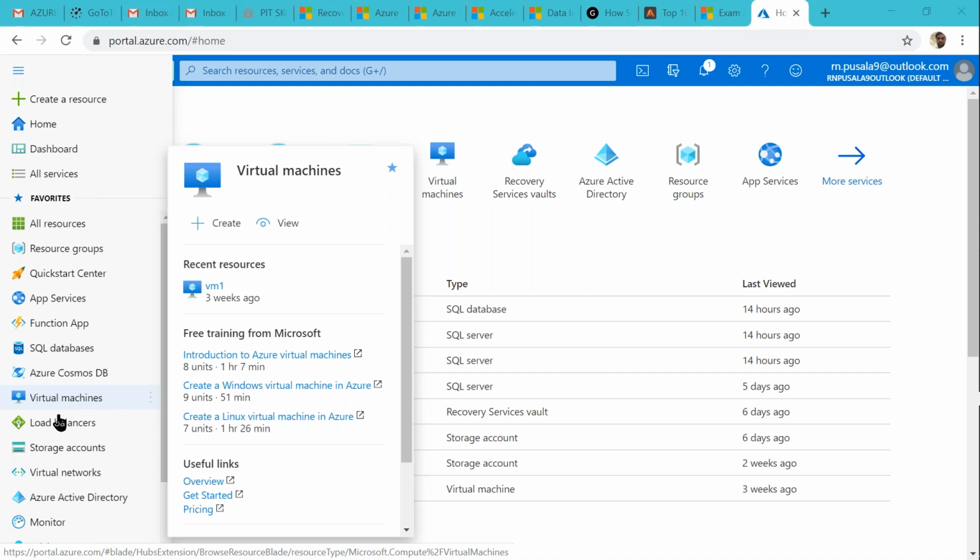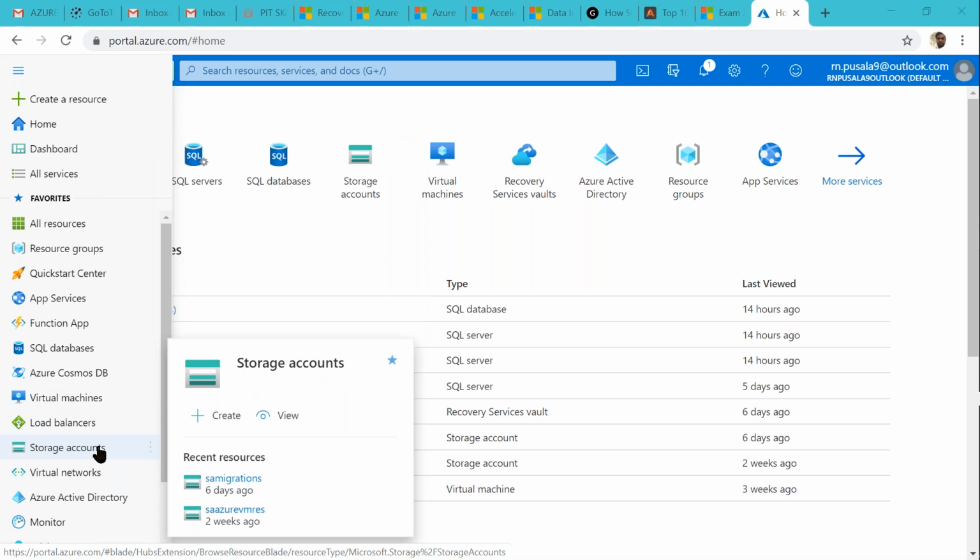In the same way, storage is here. By using this, we can create our own storage, where we can place any resources, like a SAN actually, a storage area network.